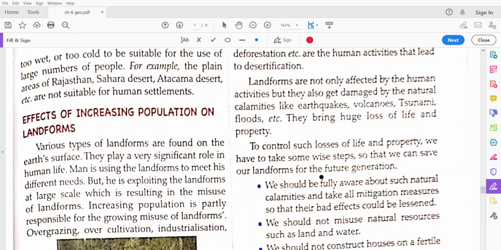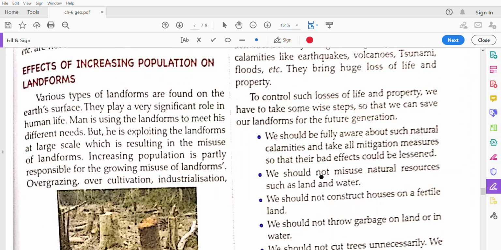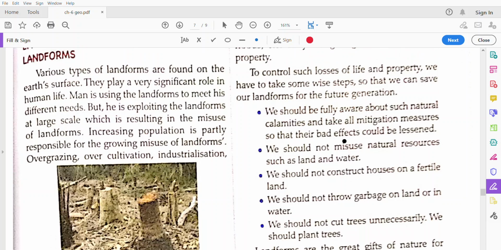To control such losses of life and property, we have to take some steps. The first is that we should be fully aware of natural calamities and take mitigation measures. It means that when we get a warning, we have to take our things and leave the place where a tsunami or floods are coming.